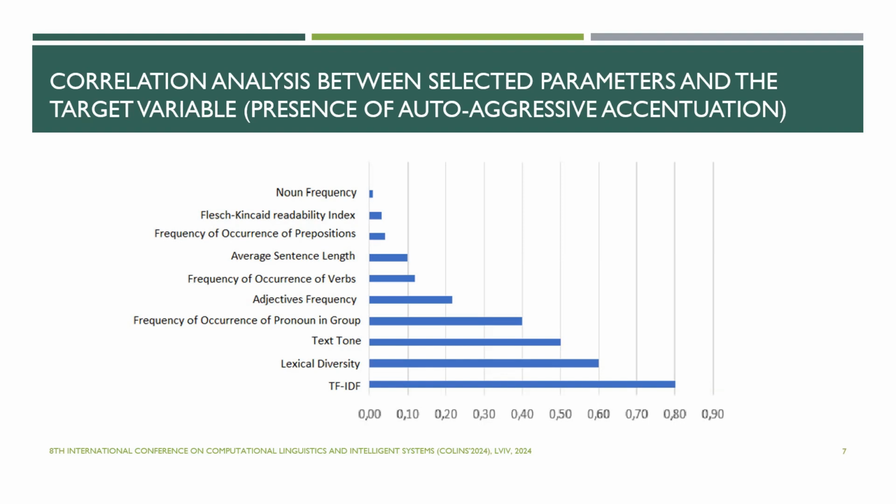The degree of lexical diversity reflects the author's ability to use different words and expressions to convey his thoughts and ideas, the richness of his vocabulary. The text tone, in turn, can say a lot about the author, his attitude to the topic described in the text, his emotional state and beliefs.